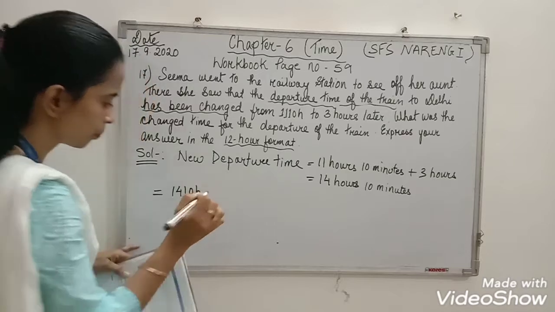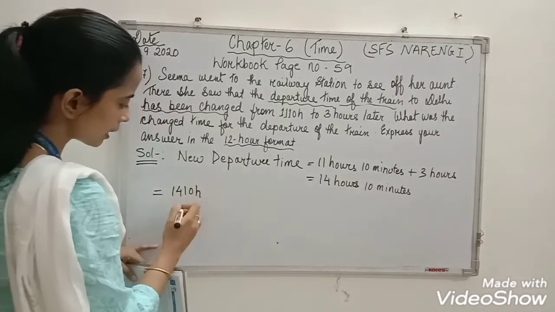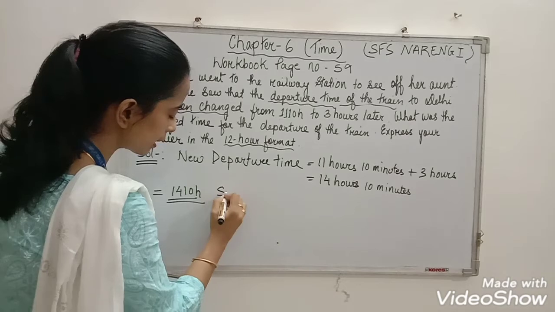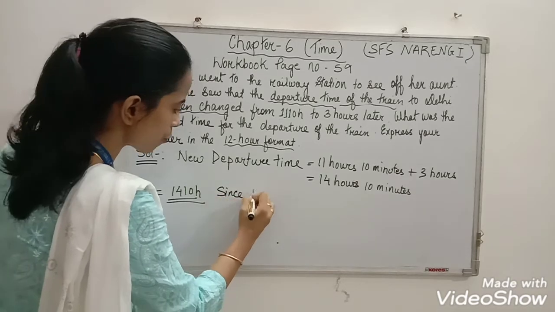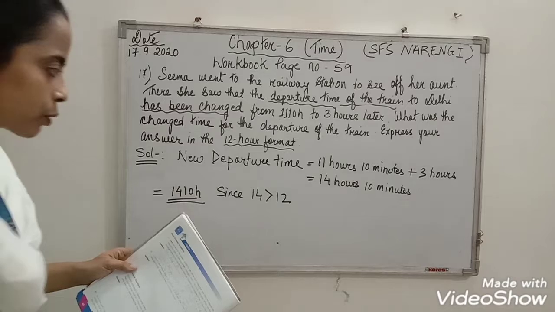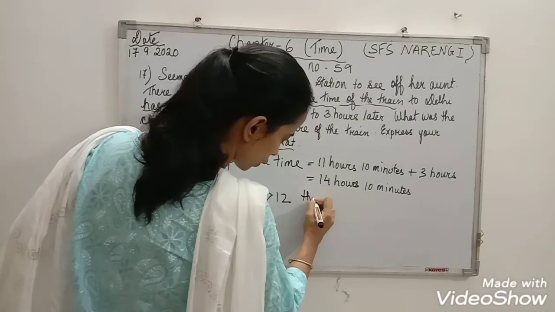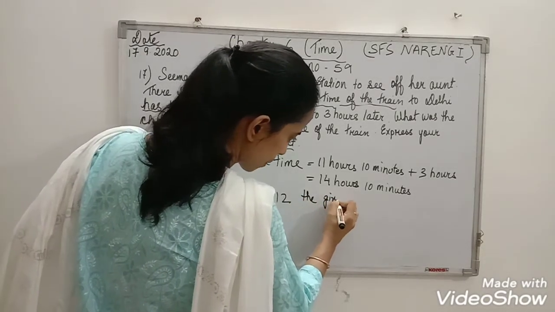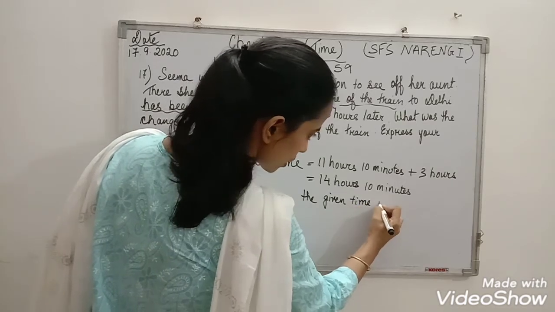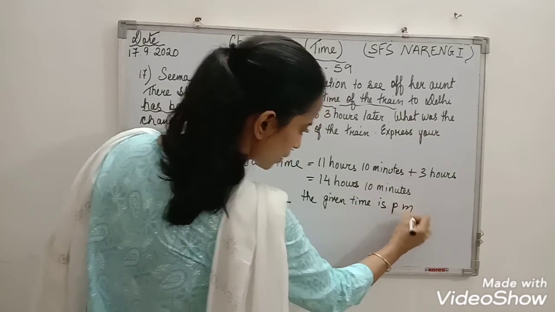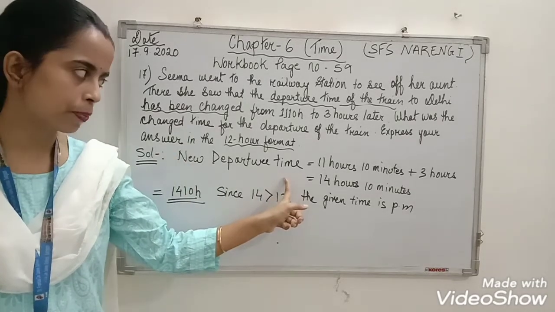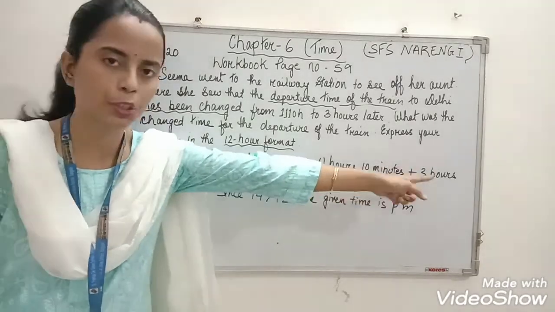Since it's a 24-hour clock format timing, 14 is greater than 12, so the given time is PM. The given time is what, children? PM. New departure time: 11 hours 10 minutes plus 3 hours.